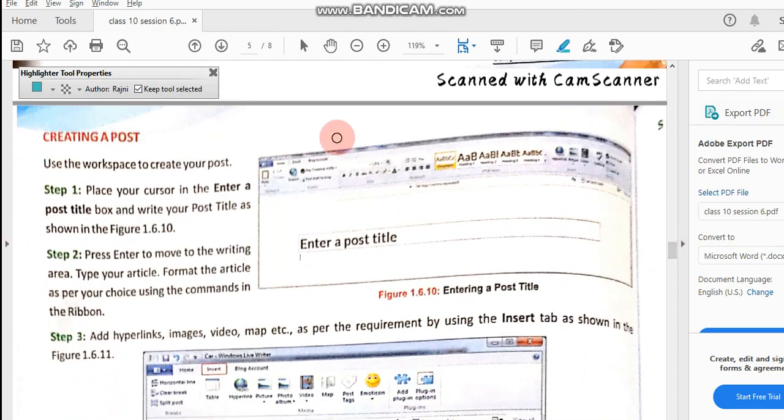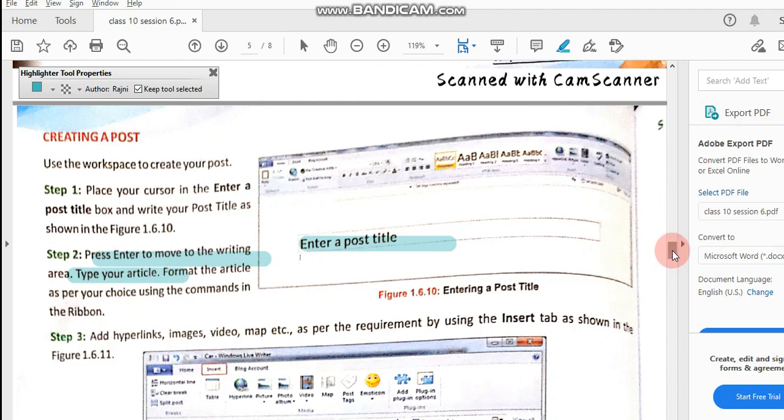Next is creating a post. How to do it? Step 1, you can write your title here in the post title box, and then press enter to move to the writing area. Type your article, format the article as per your choice. Format means what kind of font, size, color, and spacing you want.